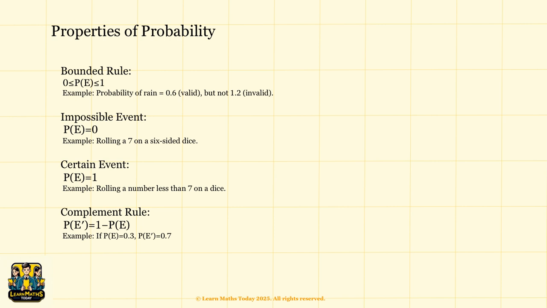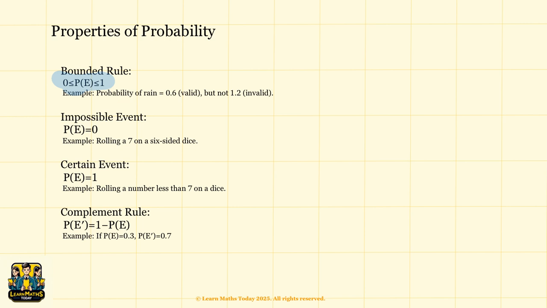The bounded rule says that the probability is always a number between 0 and 1. For instance, you can say that the probability it will rain is 0.6, and this is valid. But you cannot say that the probability of rain is 1.2, which is invalid. Remember that probability is always bounded by 0 and 1.